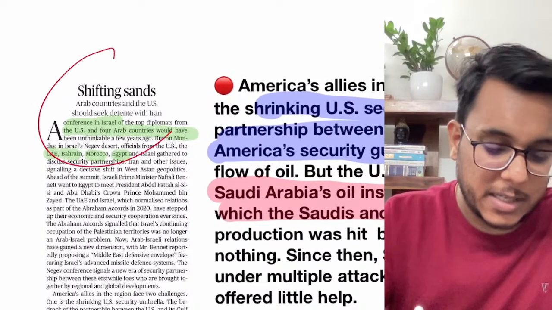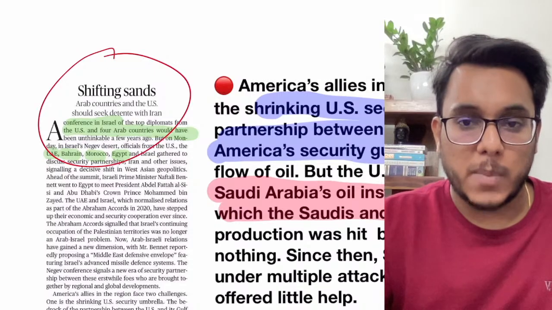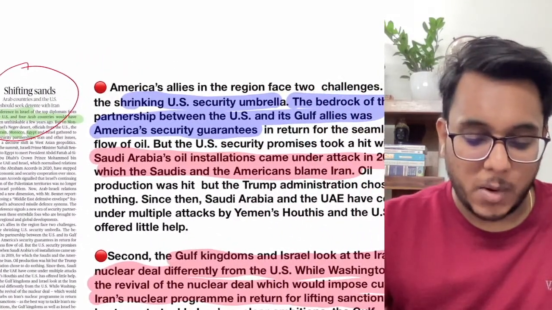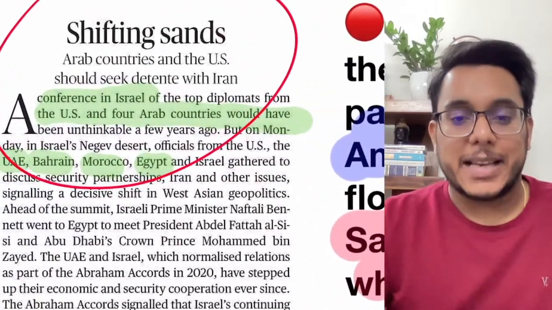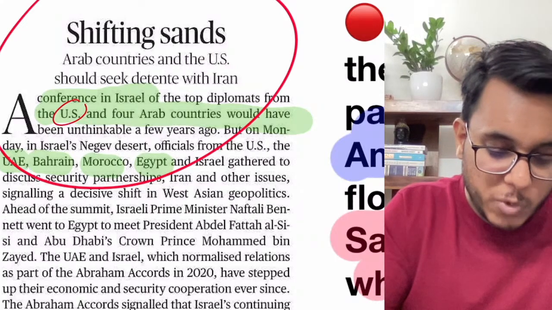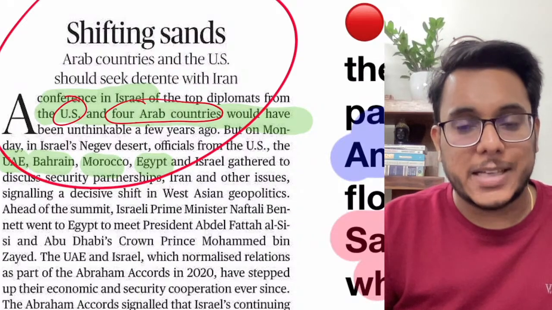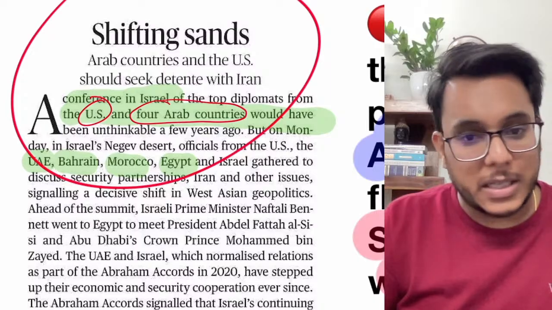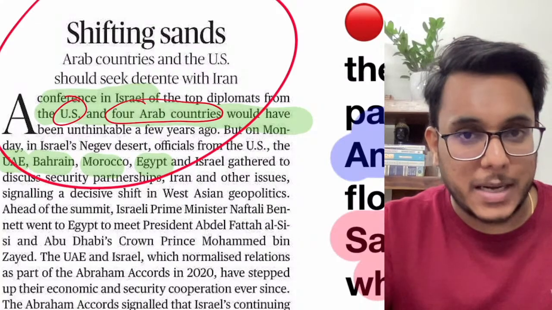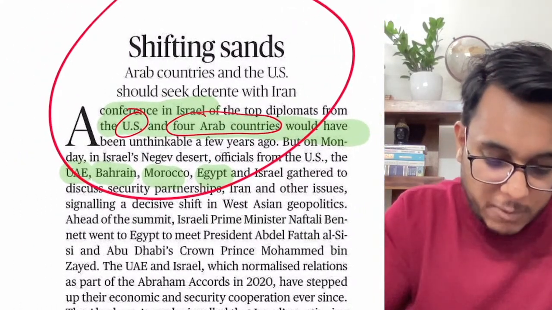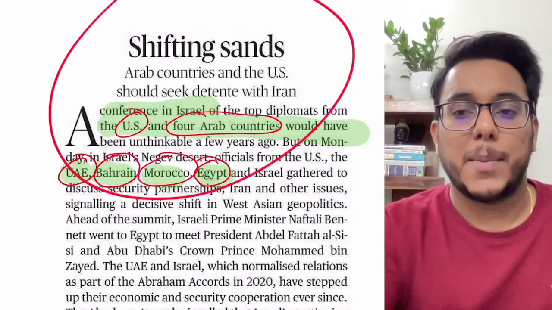Shifting sands. This article, guys, has been taken from the editorial section of the Hindu newspaper, and it is talking about the recent meet that happened in Israel. In Israel, a conference happened between the USA and 4 Arab countries. First of all, let's see which countries have participated. Number one, the USA. The meet happened within Israel, so obviously Israel was a party. And then apart from Israel, there was the UAE, Bahrain, Morocco, and Egypt who had participated.